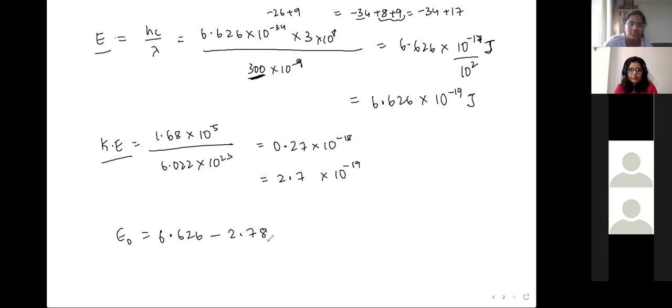Something. And both are 10 power minus 19, so we can just do it directly. So 6.626 minus 2.78. Yeah, so approximately 3.84. Yeah, 3.9 almost. Yes. This is the value that you should get. That's what is given here also, 3.84 into 10 power minus 19.